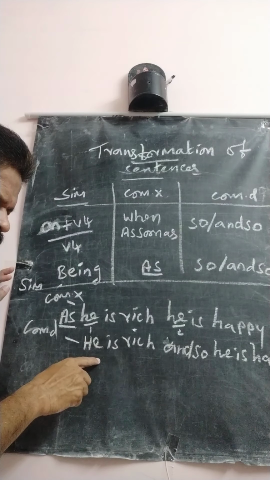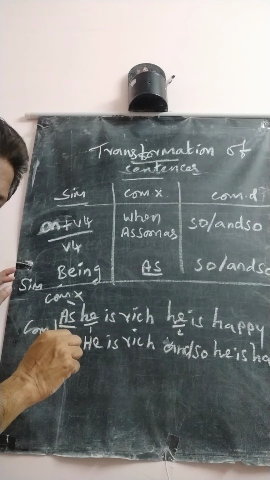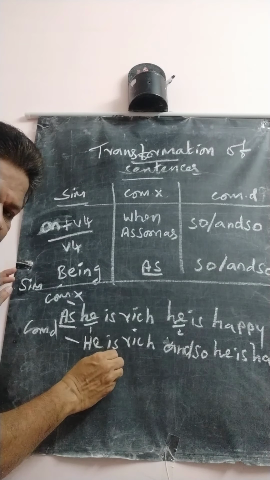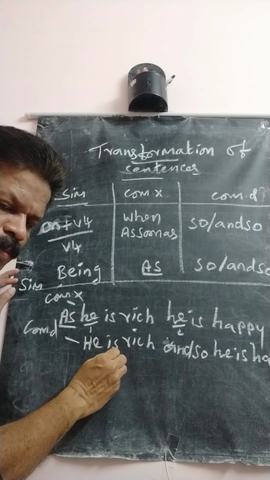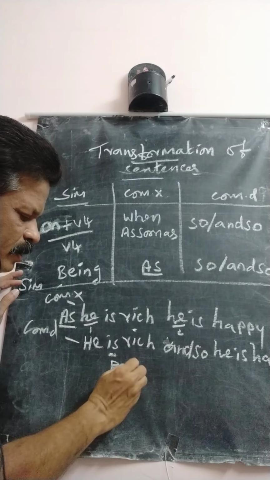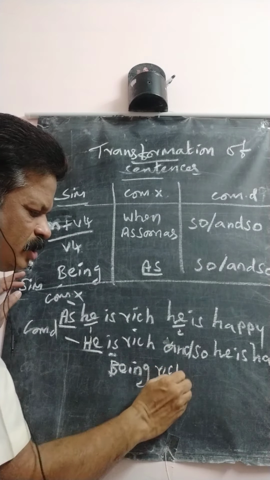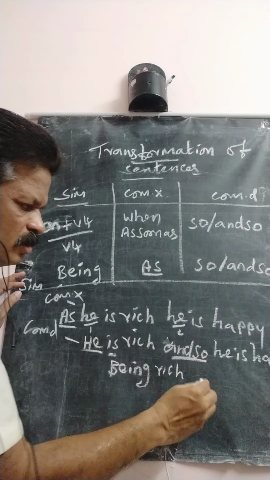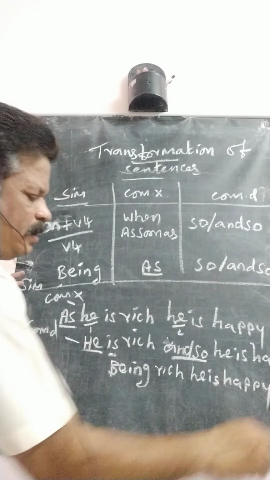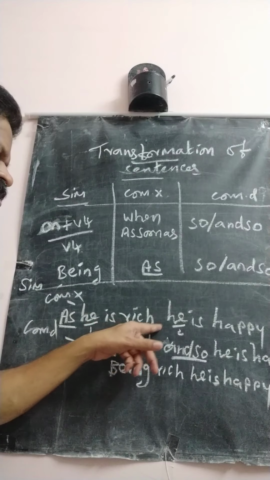Now I ask you to change this into a simple sentence. In the first sentence, the verb here is is, a be form verb. So you use here being. Just remove this: being rich. Remove this and so also. He is happy. Dear viewers, as he is rich, he is happy.